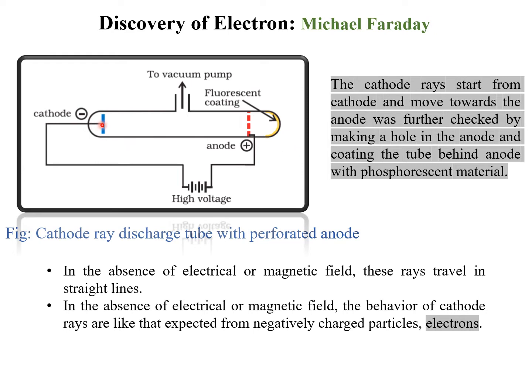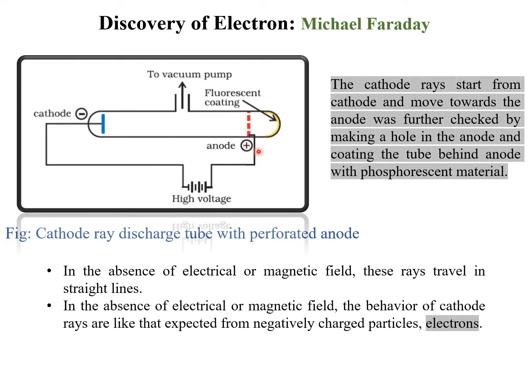When he carried out the same experiment, the stream of particles that started from the cathode and moved towards the anode crossed the anode through the perforations and hit the fluorescent material, and that is why phosphorescence was observed.